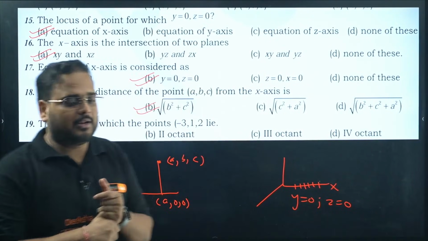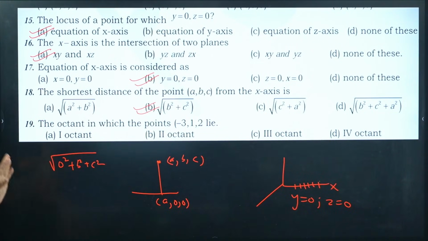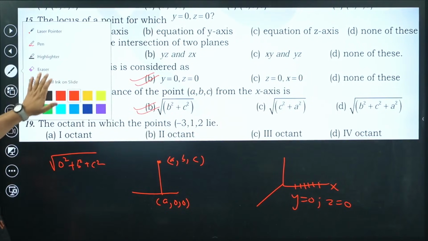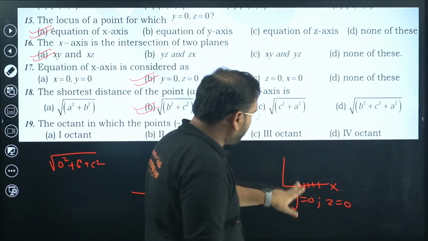Next, question number 19 now. Octant in which the point (-3, 1, 2) lies. Octant. Okay. I hope you know what it means to be an octant.